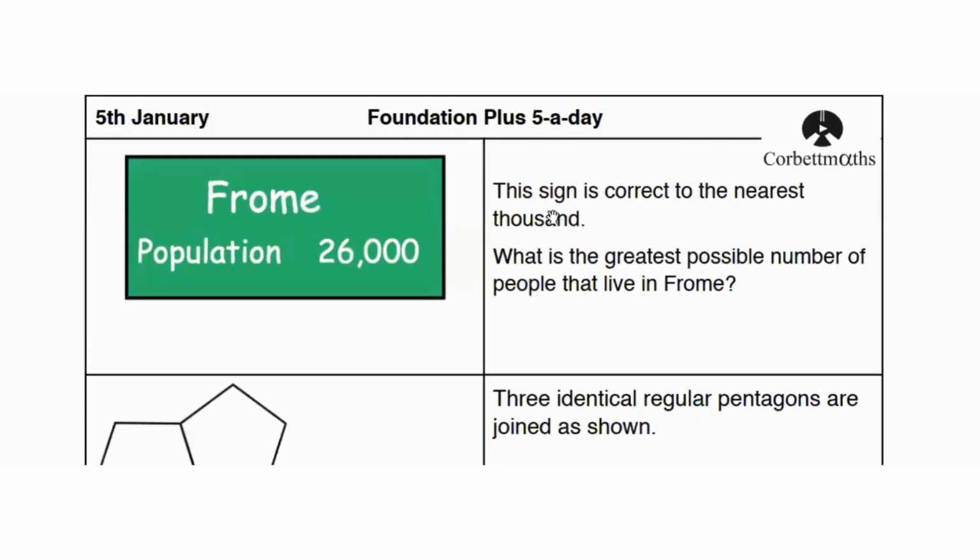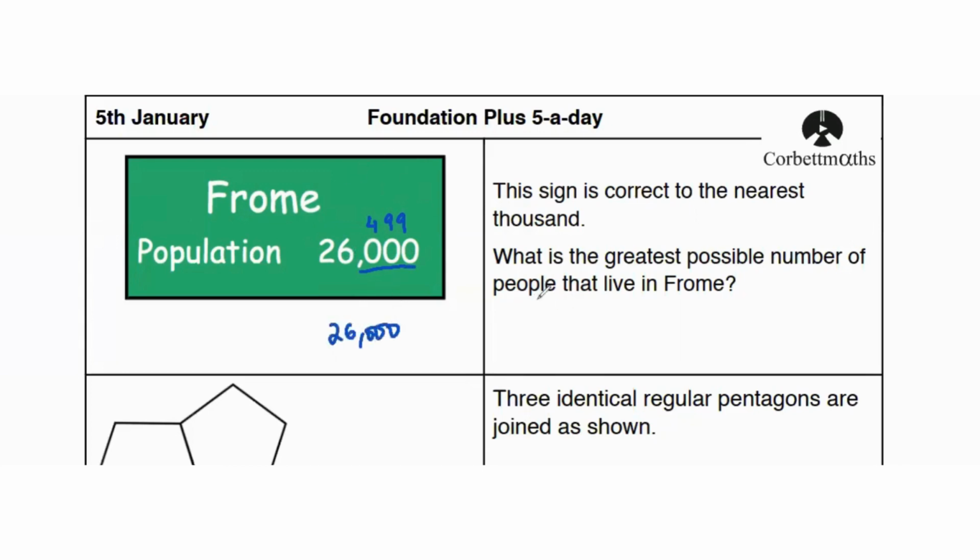So first question says, this sign is correct to the nearest thousand. What is the greatest possible number of people that live in Rome? So if it's correct to the nearest thousand, that means the numbers over here are going to be 499, because 4 is less than 5. So if we round 26,499, it would be 26,000.